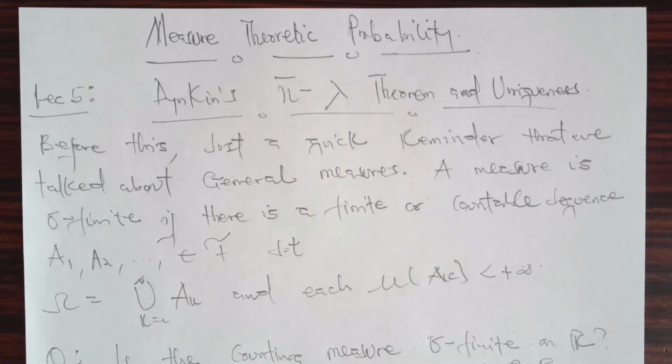So today, in lecture 5, we will be talking about Dynkin's pi-lambda theorem. We will talk about the uniqueness in our lecture 6. But before this, just a quick reminder about general measures.